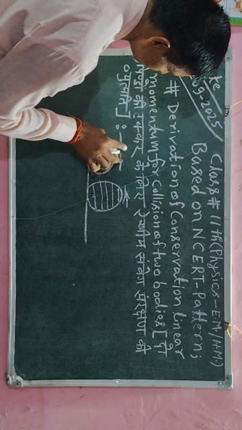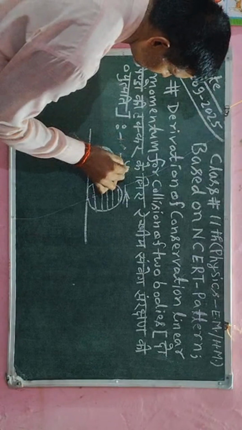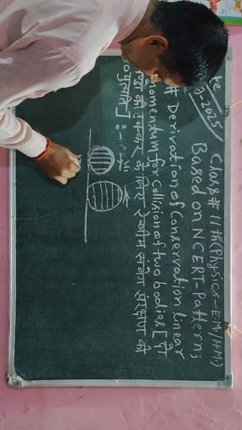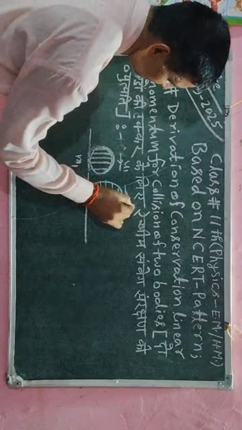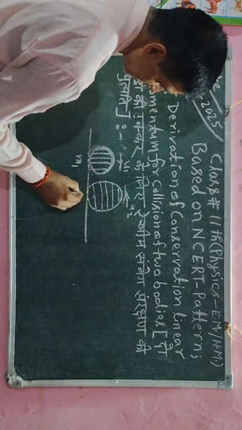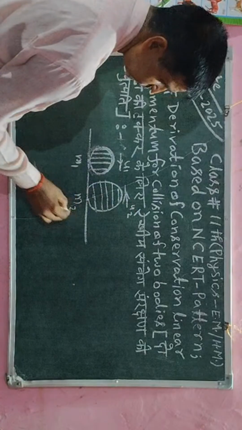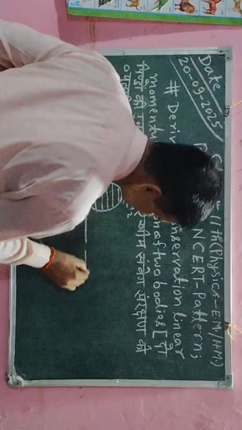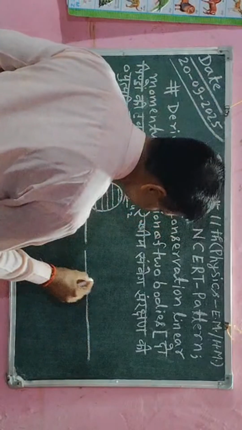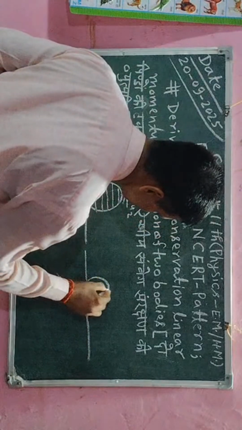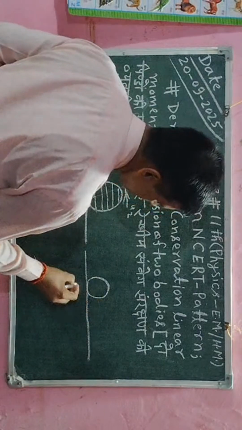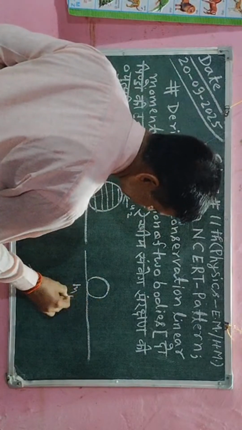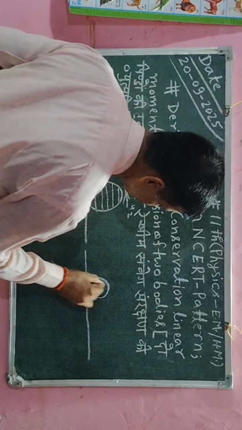Here I will say the initial velocity of the first object, which has mass m1, and the initial velocity of the object which has mass m2. After collision, one object collides with the other, and the first will have the same mass m1, but its velocity will change.